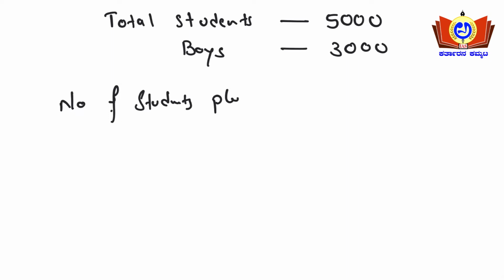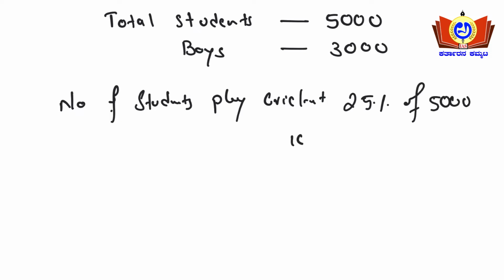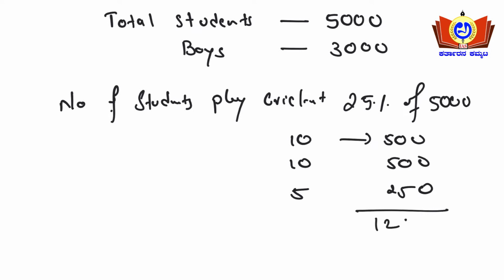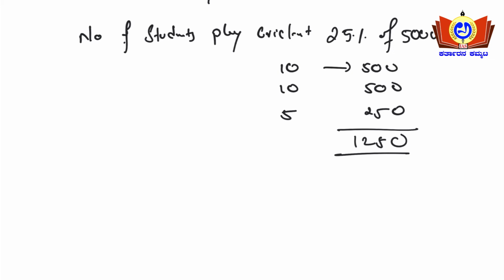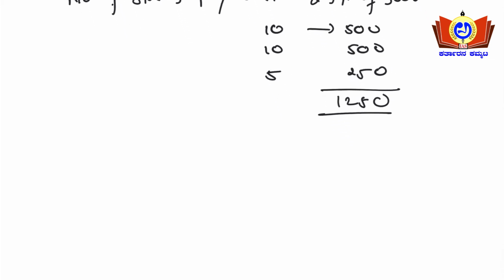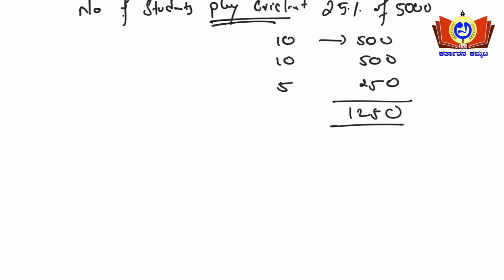So number of students who played cricket is nothing but 25% of 5000. So 10% 500, another 10% 500, and 5% 250, that is 1250. So 1250 students are playing cricket. Okay, this is the answer we have got here. Okay, so number of students playing cricket is 1250.